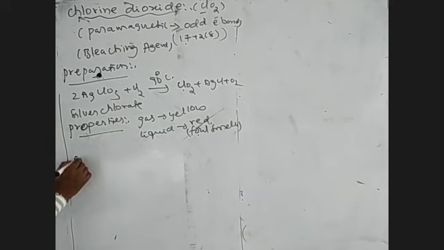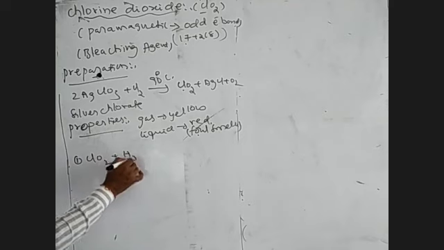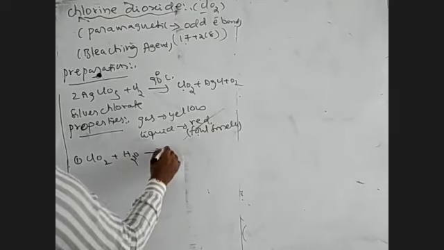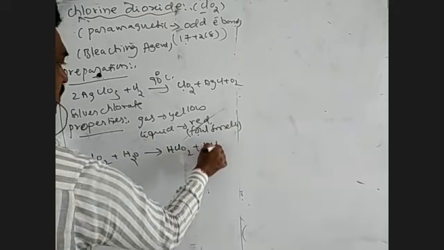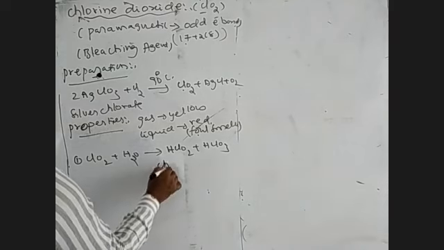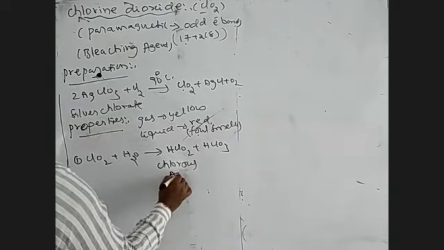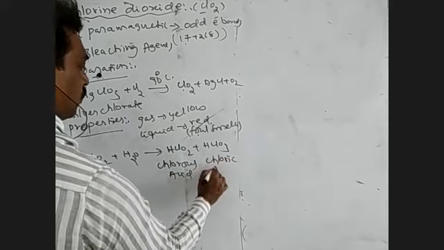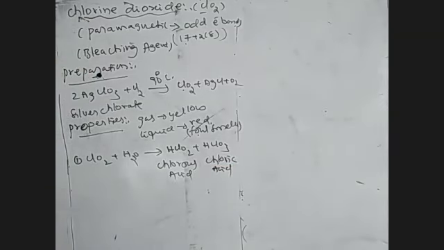When ClO2 is dissolved in water, it produces HClO2 plus HClO3. HOCl is called hypochlorous acid. HClO2 is called chlorous acid. HClO3 is called chloric acid. So ClO2 dissolved in water produces two types of acids.